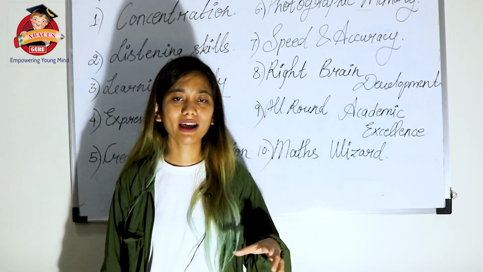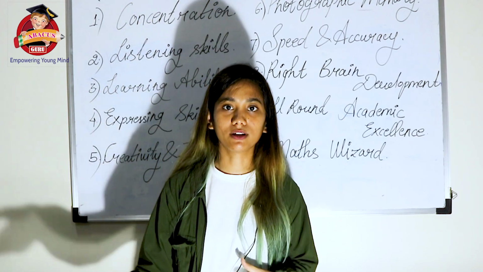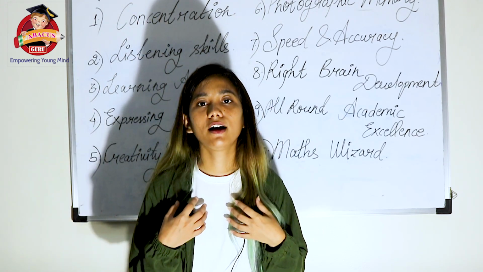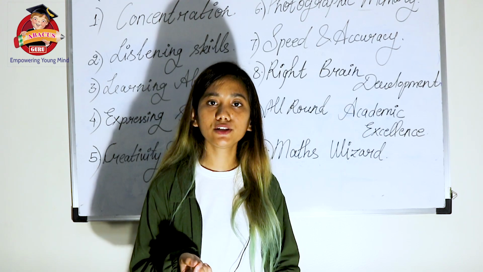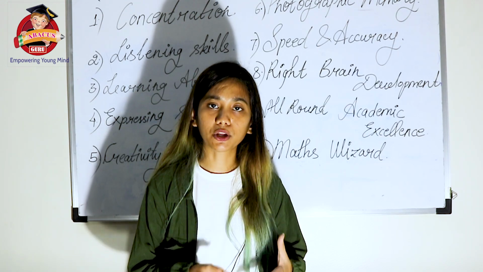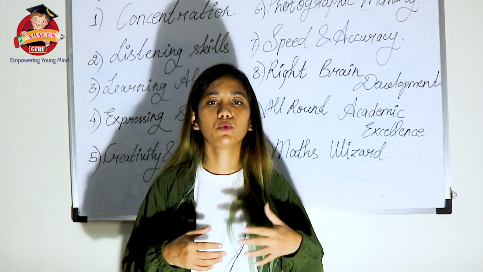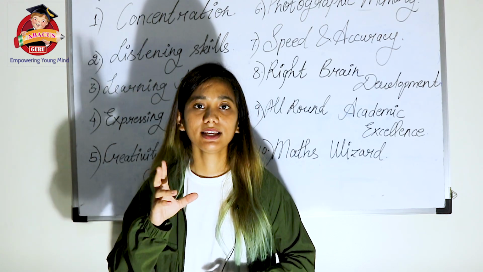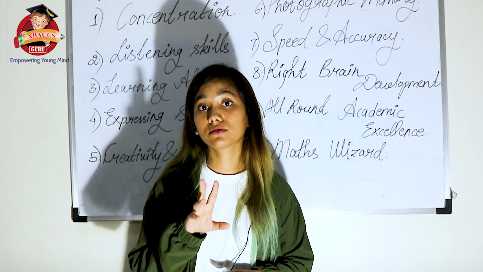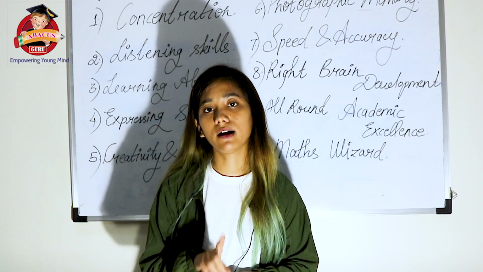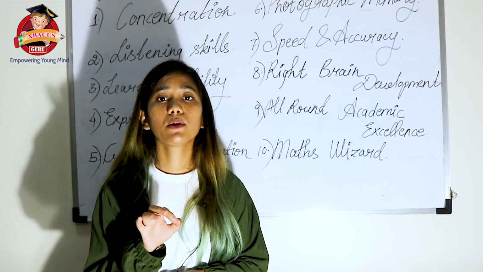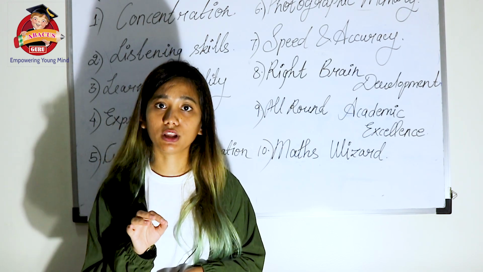Maths wizard. So maths wizard is basically, we say, a jadugar. When I say a 4-year-old child who has completed junior level, and I give an equation to them, a question that is 50 plus 20 plus 5 plus 3, what will be the answer? It is basically 78. For a 4-year-old child who has completed junior level of abacus, this will be one of the easiest questions.